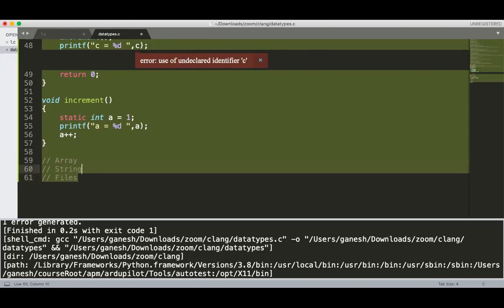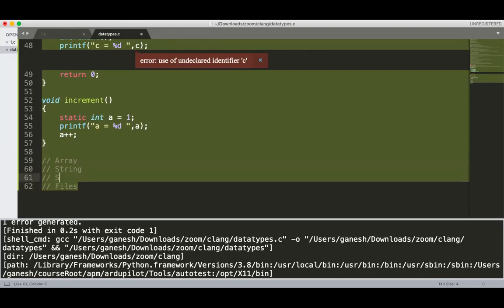One more very important topic before files: structure. Structure is remaining, so we'll go with some basics of structure. In structure, we'll also talk about the union.